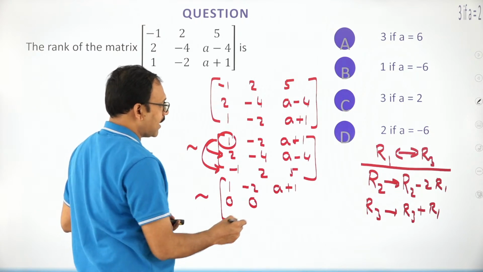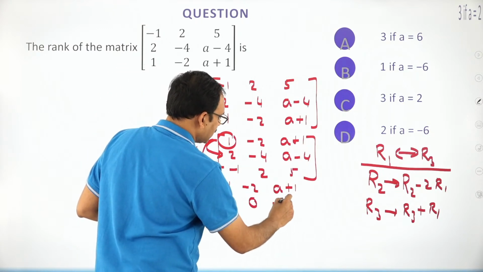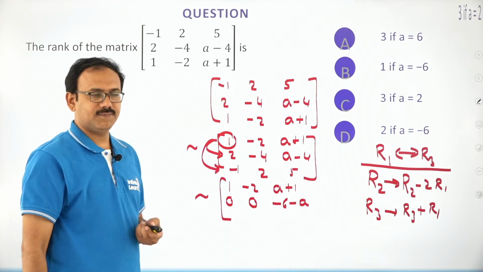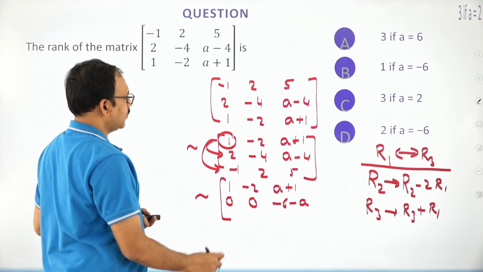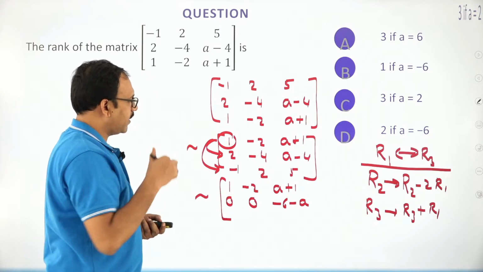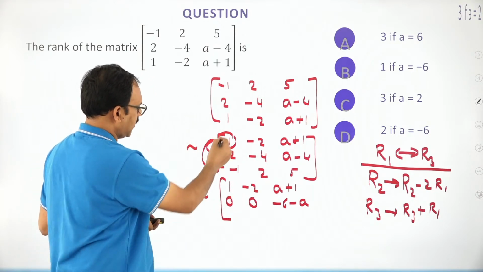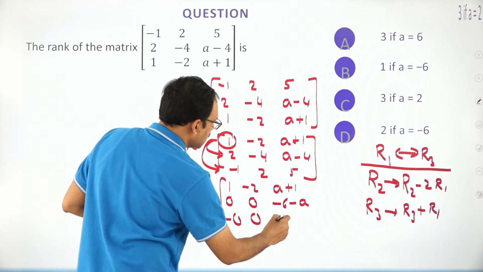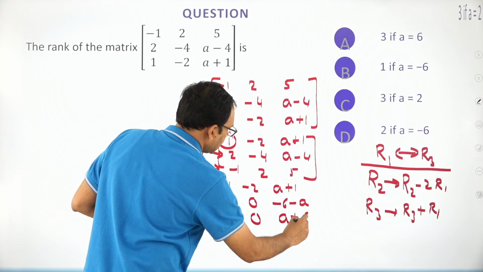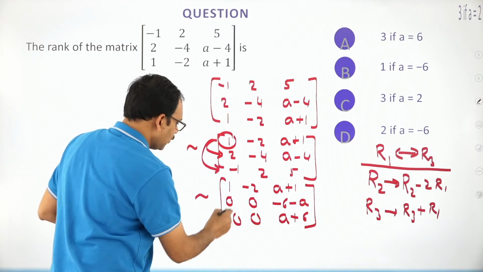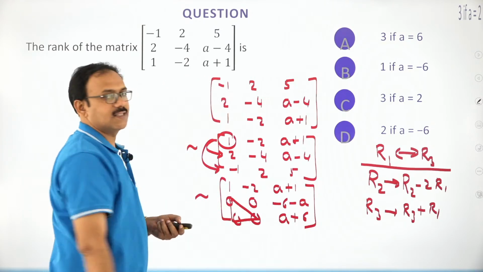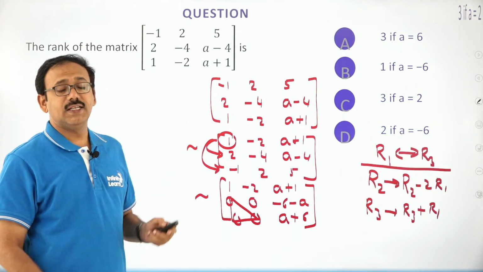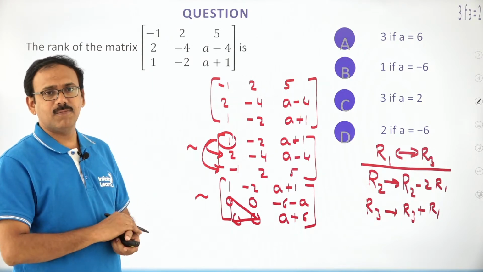Here double and subtract means minus 4 becomes minus 6, A minus 2A is minus A. Because it is A plus 1, this becomes minus 6 minus A. Here add these two: 0, 0, this is going to be A plus 6, my dear friends. So we got zeros here luckily. Now you try to comment on the rank of the matrix. It is clearly in echelon form.